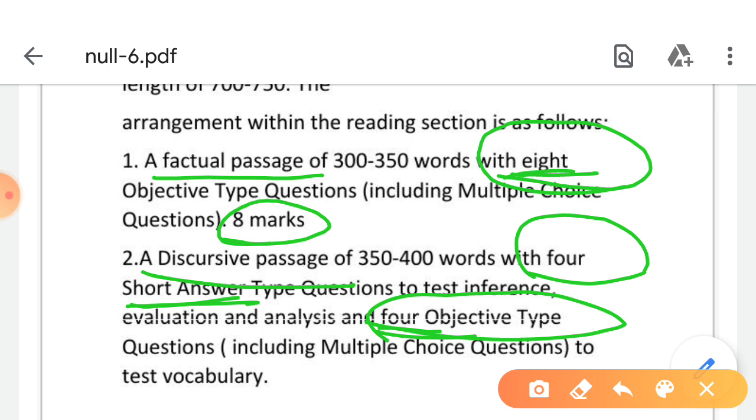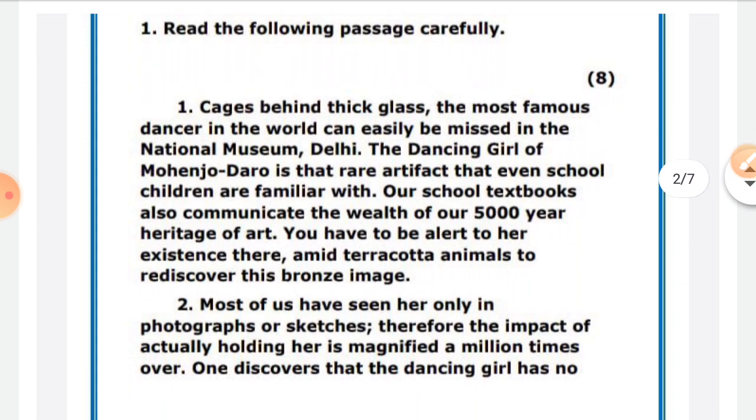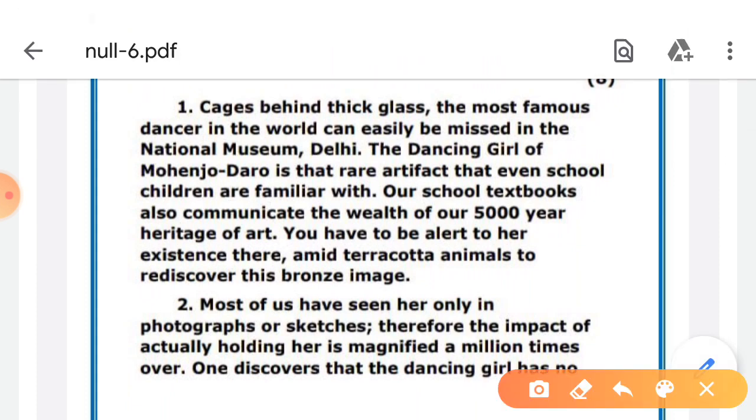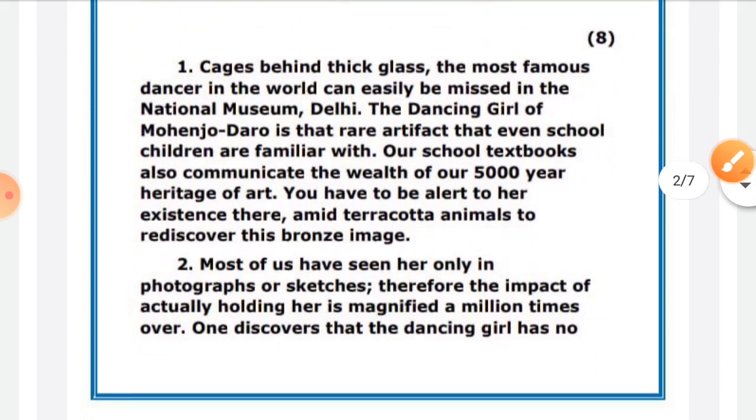So this is the total that will make 20 marks, and this will test your vocabulary, inference, evaluation and analysis. With an example, we will see how this is to be done. First, we will see the factual passage. How many marks will it have? I have told you, it will have 8 marks. So in this way, a passage will be given.